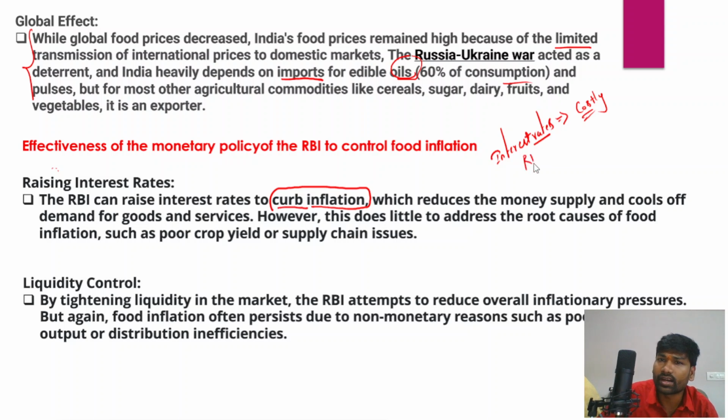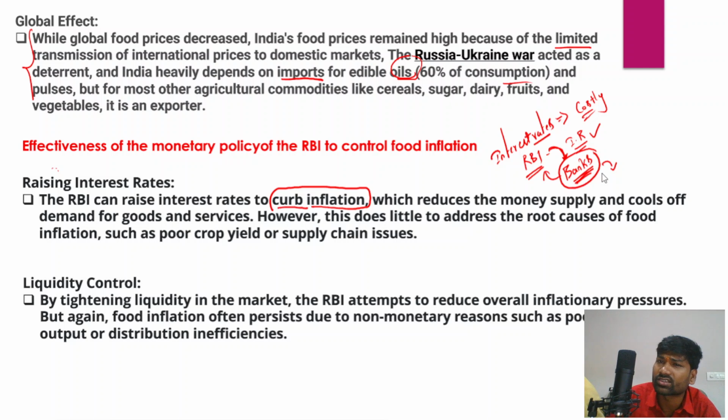The Reserve Bank of India is well known as the banker to the banks. If any other bank across India wants money, they approach the Reserve Bank of India, and the Reserve Bank lends some money to these banks at a certain interest rate. So if RBI increases the interest rate while lending money to the other banks in India, banks get loans from the RBI at a higher interest rate, so banks also give loans to consumers at a higher interest rate.